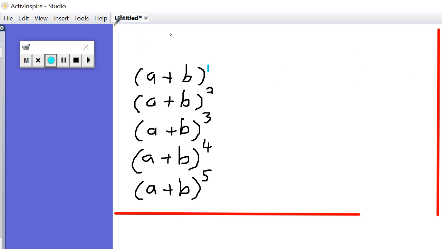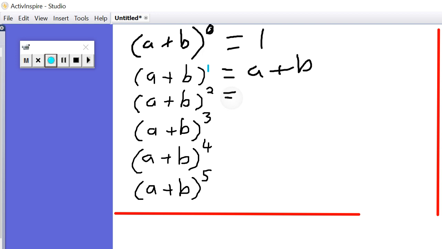And we can also have, and I'm going to dodgily write this with my finger, a plus b to the power of 0. That's a 0, not a 6. Dear, oh dear. And that one I'm just going to write straight away. That is a 1, because anything to the power of 0 is 1. This one here would be a plus b.